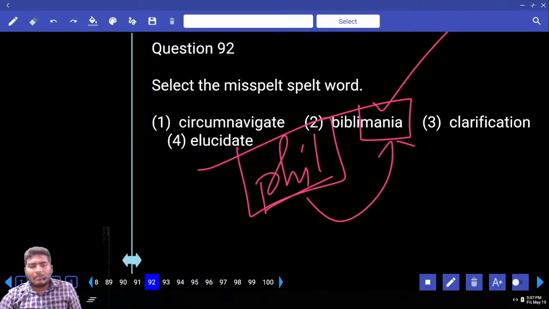Write a few more words related to bibliomania. Biblio.